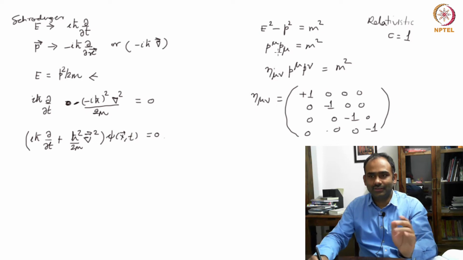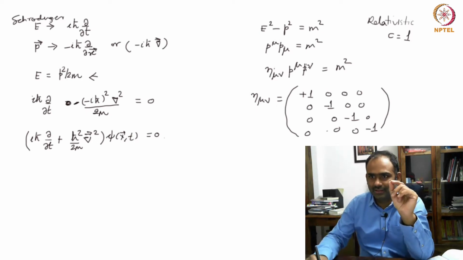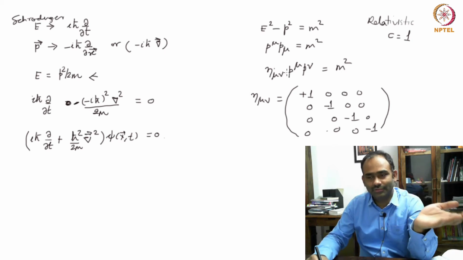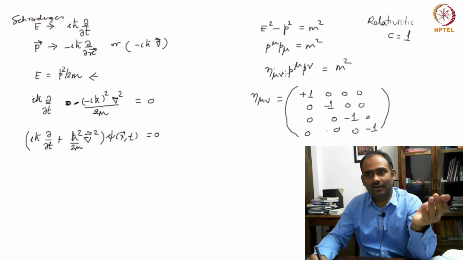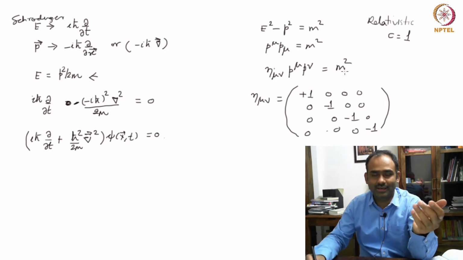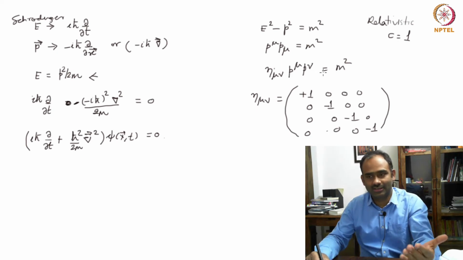So on the left hand side you see both the indices are contracted, the mu and nu are contracted with each other through eta mu nu, meaning there is no free index on the left hand side, which means that the left hand side is a Lorentz scalar. Which means that the right hand side should also be a Lorentz scalar, because the two sides should have the same transformation properties under Lorentz transformations. So both the sides are Lorentz scalars.